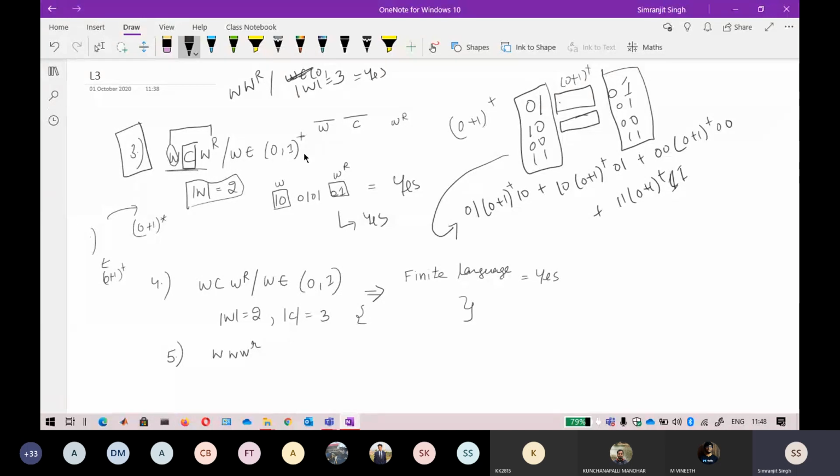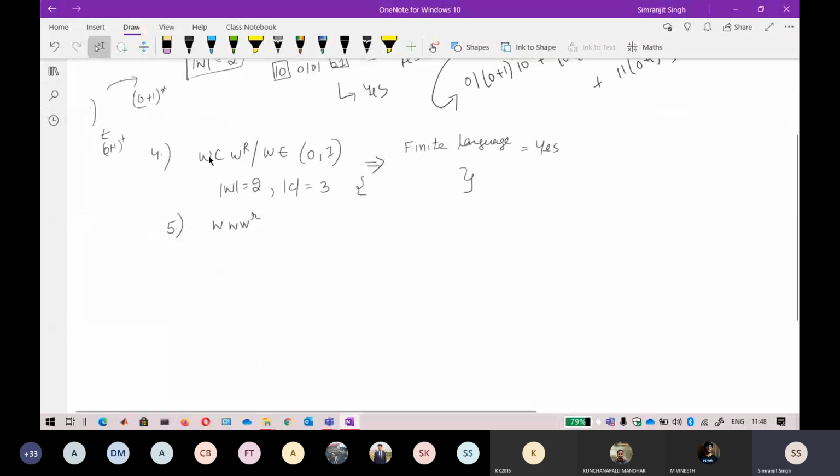Keep in mind, I told you in the previous lecture that this one is not a regular language. That is my mistake. That one is exactly a regular language. In a similar way, by limiting the length of W as well as the length of C, both of these are limited.